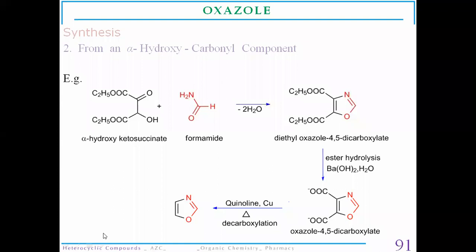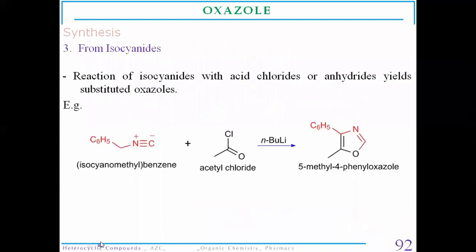Now the next method for the synthesis of oxazole derivatives is from isocyanides. We are going to use methylated isocyanides for the synthesis of oxazole. This particular method is used for the synthesis of substituted oxazoles.